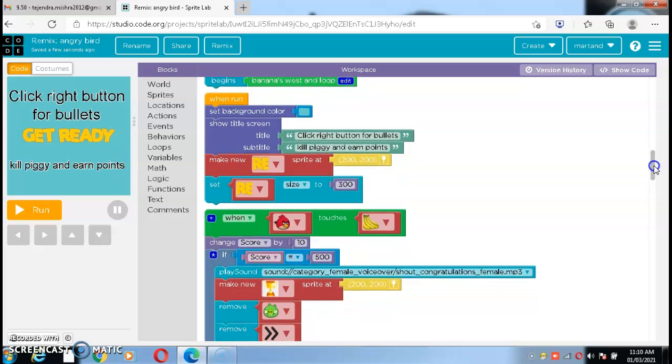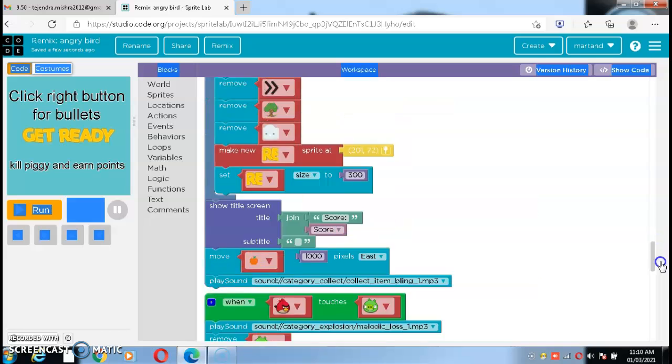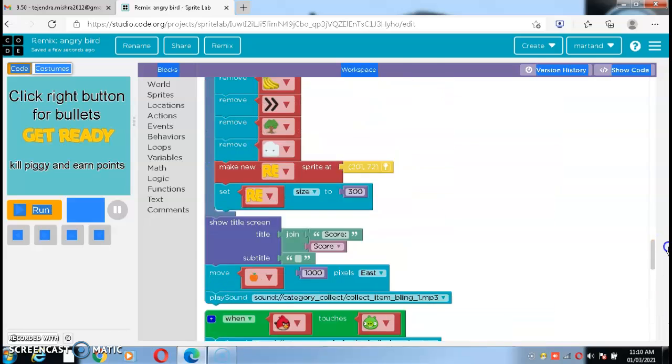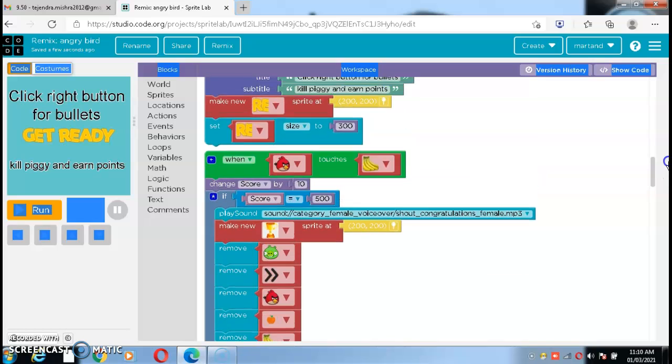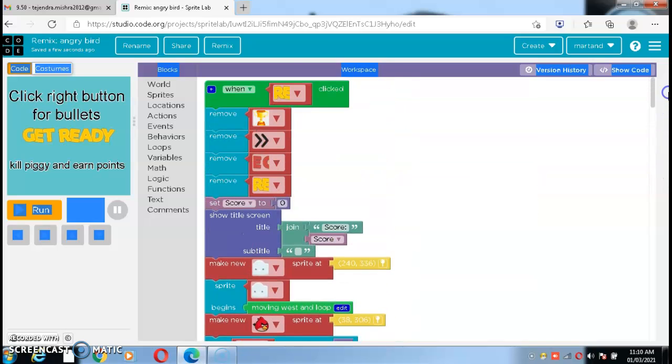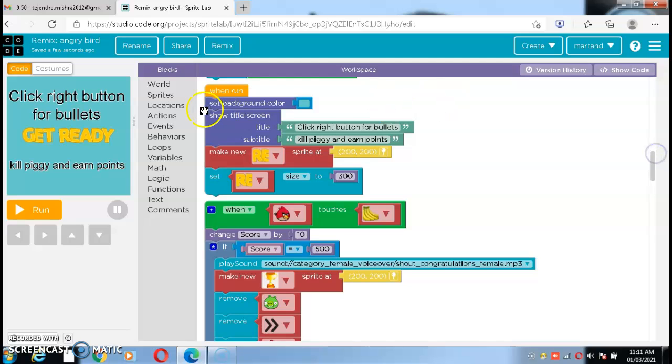Then when run, set background color to this, and so where is that background? Just a second. This is the when run option. Set background color to blue. Show the title screen. Click right button for bullets. Then this is that image. Then kill piggy and earn points.